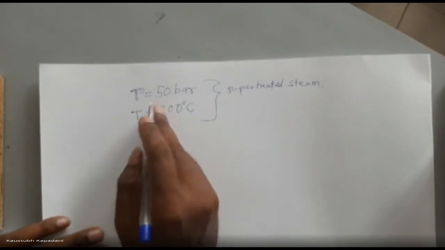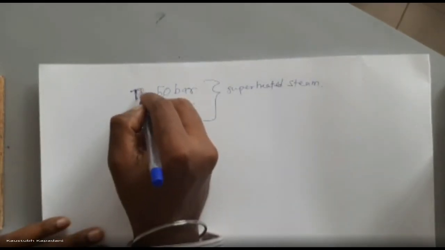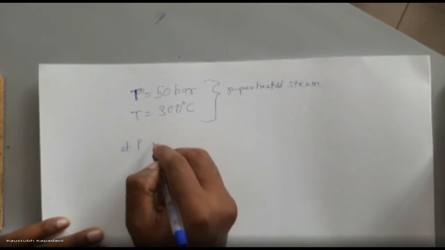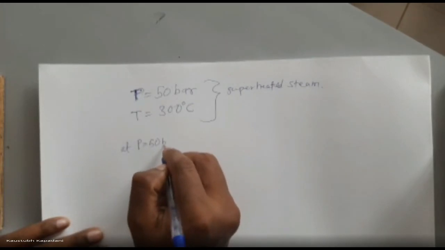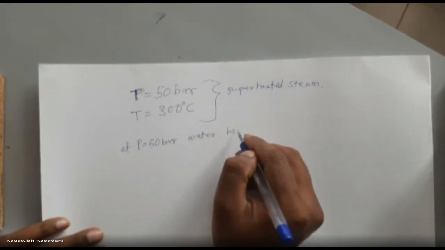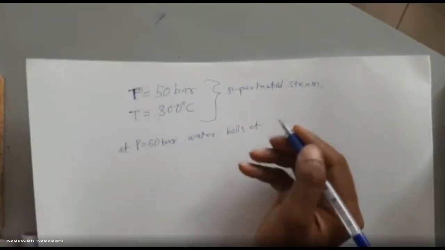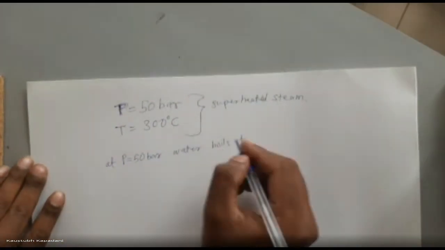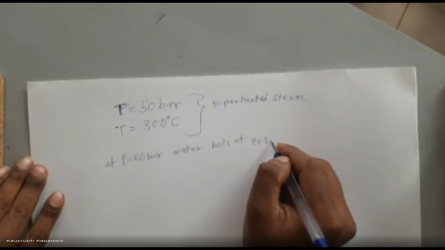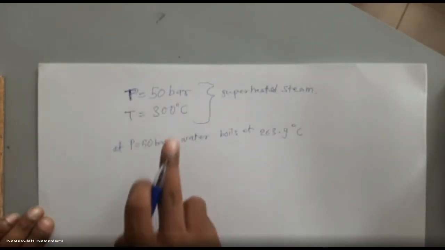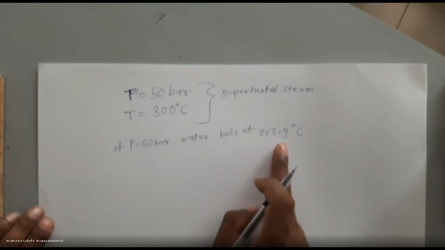Because at a pressure of 50 bar, water boils at, see, you have to look at the steam table, at 50 bar water boils at 263.9 degrees Celsius.